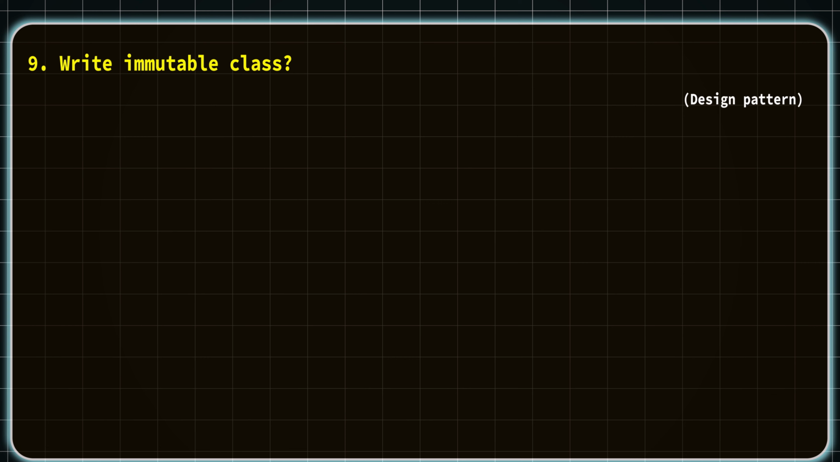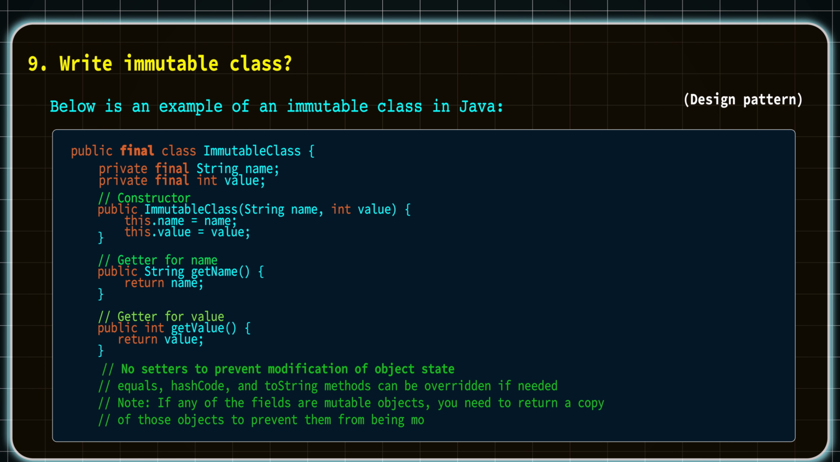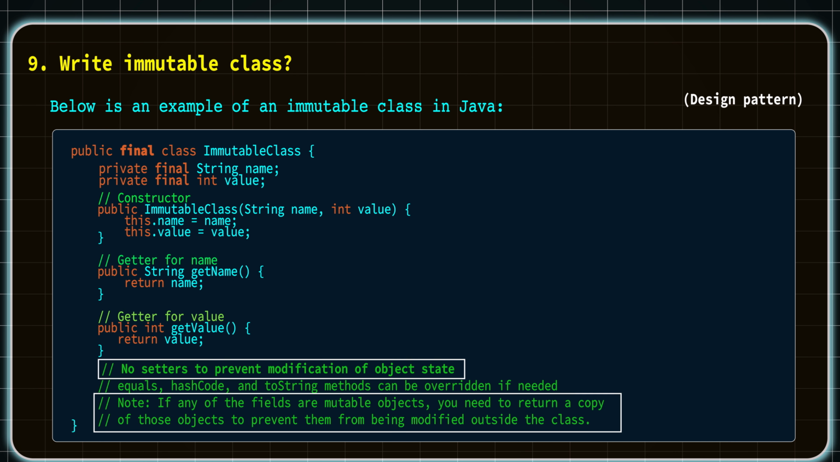Moving on to the next question, can you write an immutable class? An immutable class is something where once you instantiate it, you cannot change the content of it. Okay, this also comes under the creational design pattern. For the class to be immutable, there will be no setters to prevent modification of object state. And one more important note is, if any of the fields are mutable objects, you need to return a copy of those objects to prevent them from being modified outside of this class. So what it means is that instead of the string here, if you have any other object type, that is a custom object type in your immutable class, then every time you have to return a copy of that object so that the original object content cannot be modified.